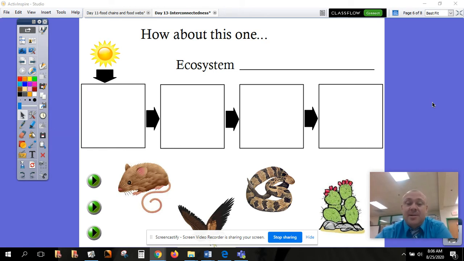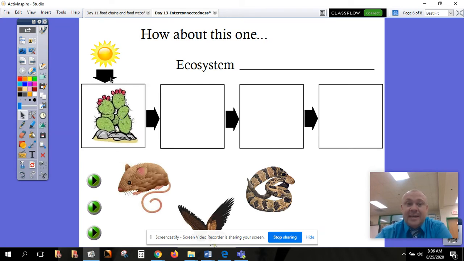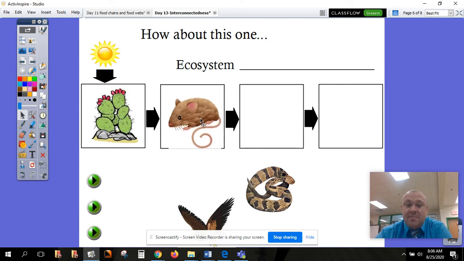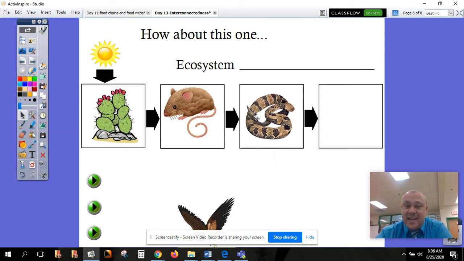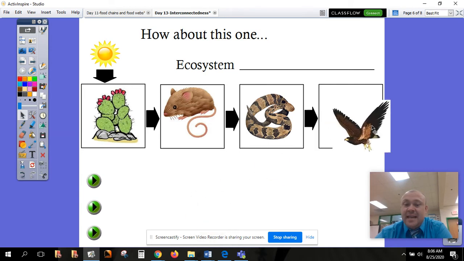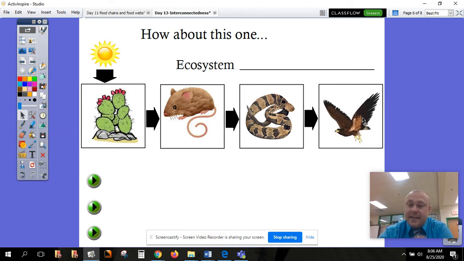So I'm going to show you what I'm talking about here. Here we have a desert ecosystem. We have our producer that gets sunlight energy from the sun. We have our mouse that eats the producer and gets its energy from the producer, and that's why the arrow goes from the cactus to the mouse. Then the mouse gets eaten by the snake, which gets its energy from the mouse. That's why those arrows again go that way. And then lastly, we have our hawk, okay?